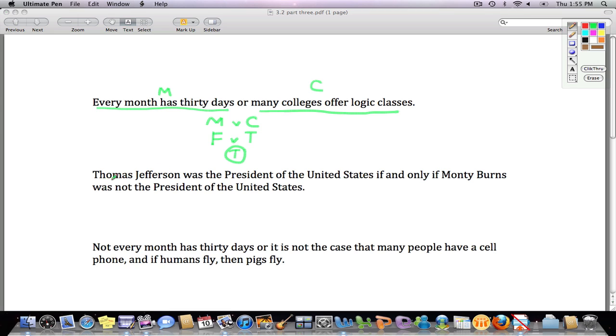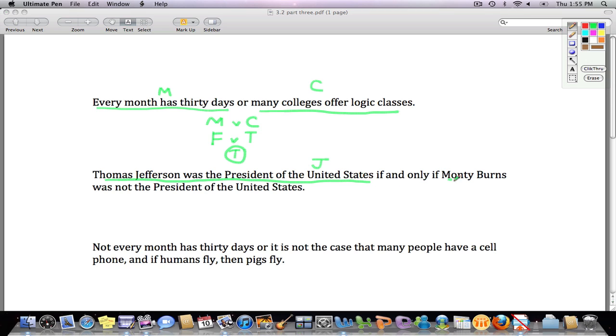Next one: Thomas Jefferson was the President of the United States if and only if Monty Burns was not the President of the United States. You might think about that and go through a process that we're going to make formal here. This one's true as well. Thomas Jefferson was the President of the United States. We'll call that J. I don't want to make it T or F because of T and F standing for true and false, and you want to keep that in mind in general.